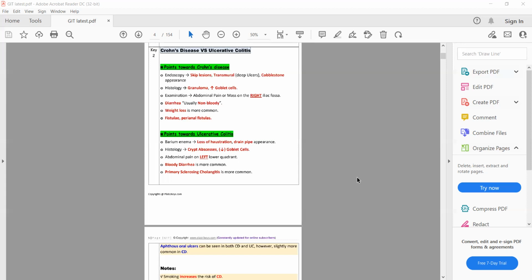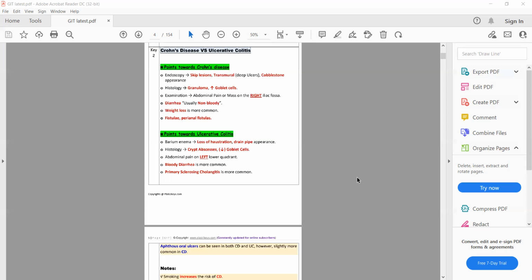Now the second difference between these two is on the basis of histology. Remember that in Crohn disease, there is granuloma formation. Non-caseating granulomas are formed in Crohn disease. So in histology, we will see granulomas and increased goblet cells.